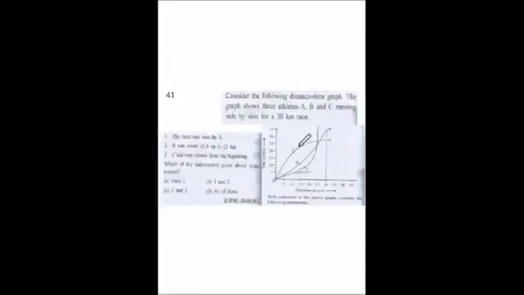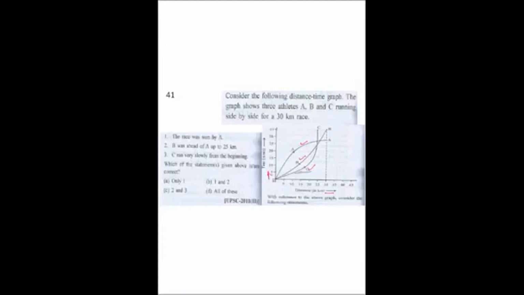Consider the following distance time graph. The graph shows 3 athletes A, B, C running side by side for a 30-kilometer race. So here is distance in kilometers, and on this side time in seconds. So the question is, with reference to the above graph, consider the following statements.